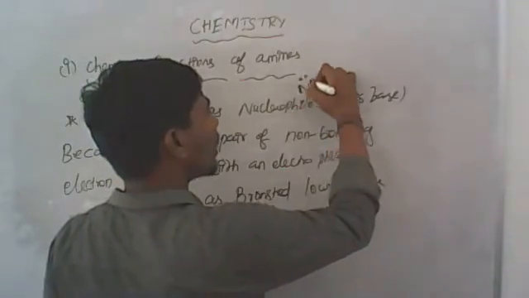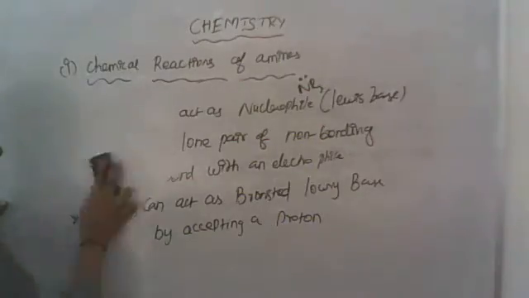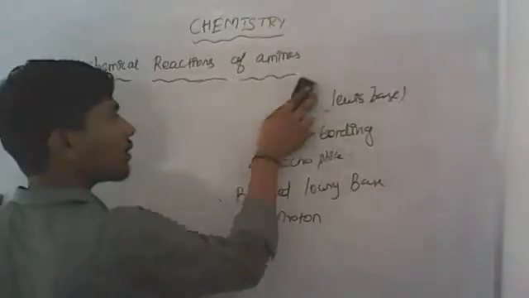And amines can also act as a Bronsted-Lowry base by accepting a proton. It has the capacity to accept a proton, so it acts as a Bronsted-Lowry base. See here, I am going to give an example for that.